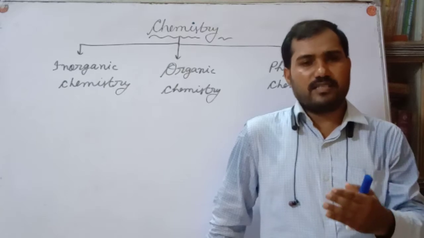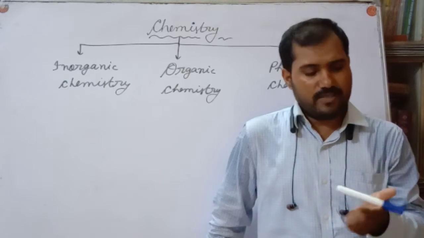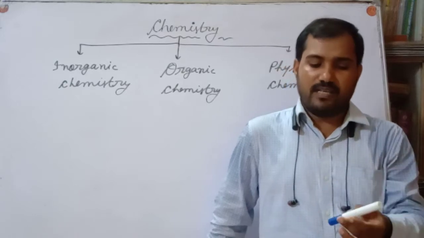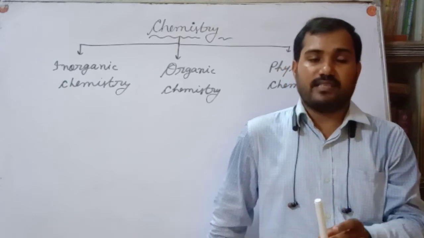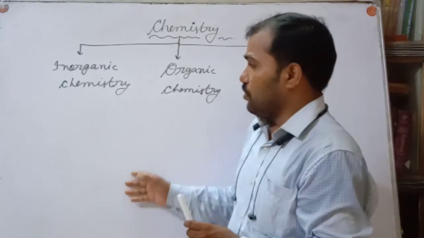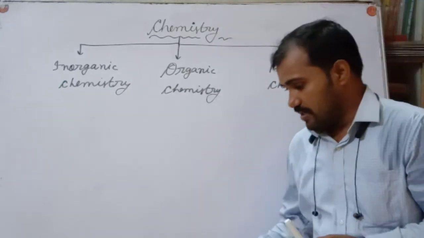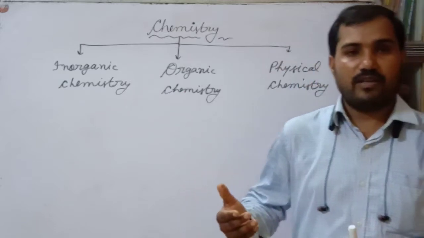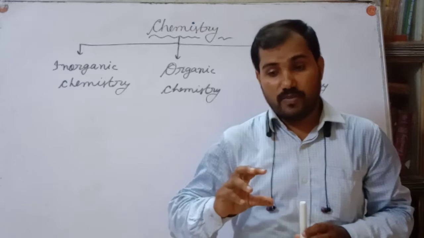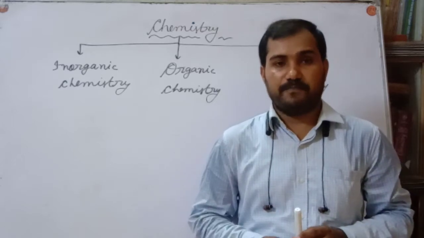These are all examples. See, we are writing with a marker. The ink is an organic compound, and the marker is made of plastic, which is a polymer product. This board, table, everything, these are all products of chemistry.